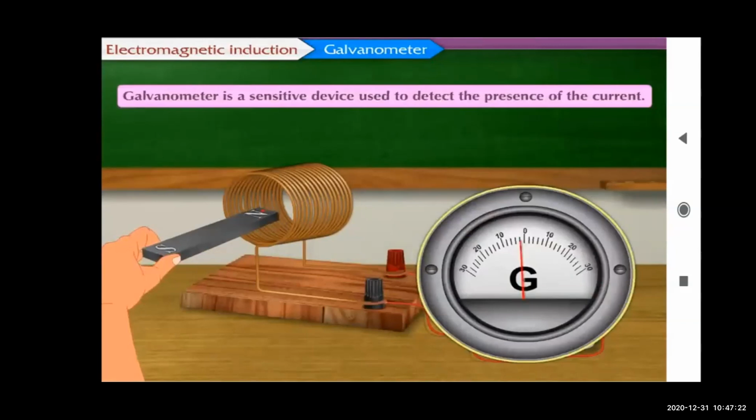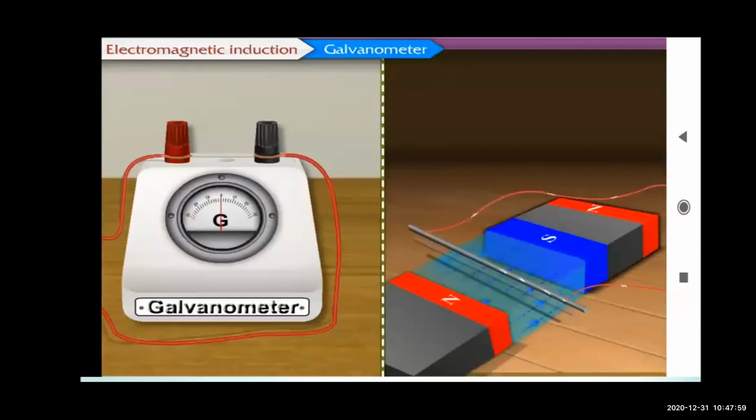A galvanometer works on the same principle as that of an electric motor that we have studied earlier. What was the principle? It works on the principle that a current carrying conductor in a magnetic field experiences a force. This is the principle we saw yesterday for the electric motor. In the same way, the same principle is for the galvanometer. We can make some electrical measurements with it.